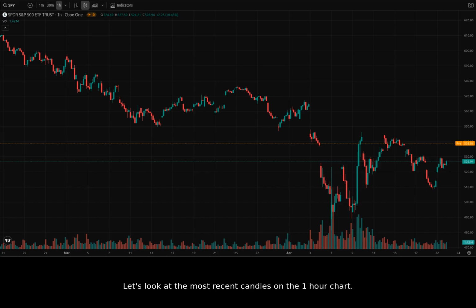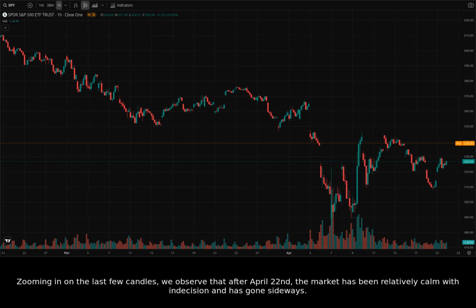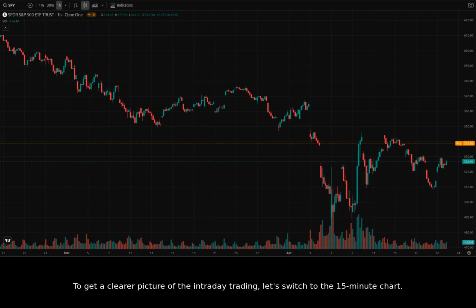Let's look at the most recent candles on the one-hour chart. Zooming in on the last few candles, we observe that after April 22nd, the market has been relatively calm with indecision and has gone sideways. To get a clearer picture of the intraday trading, let's switch to the 15-minute chart.